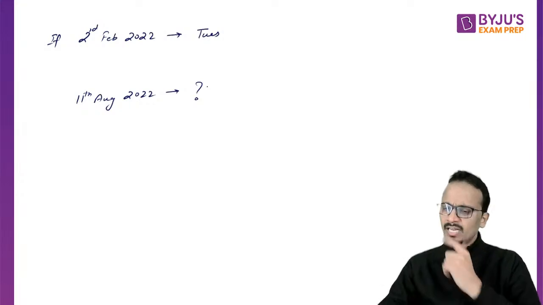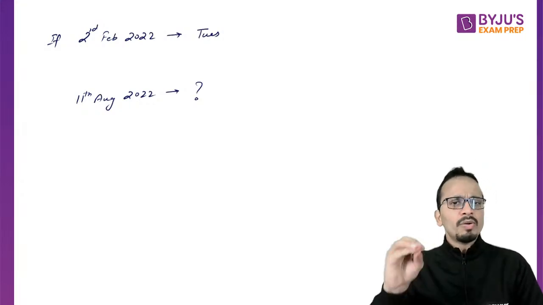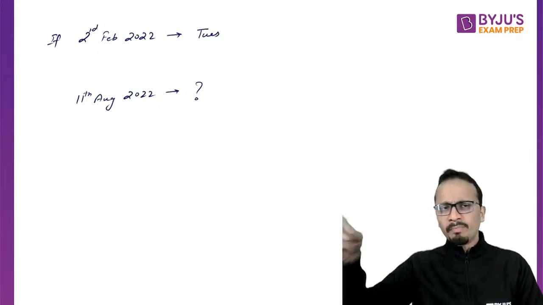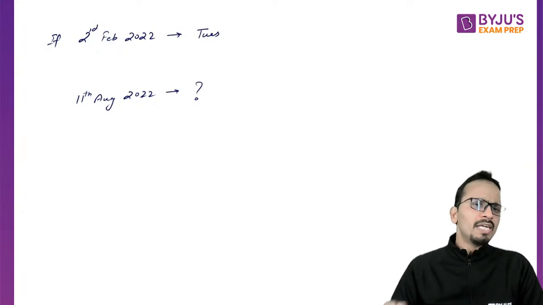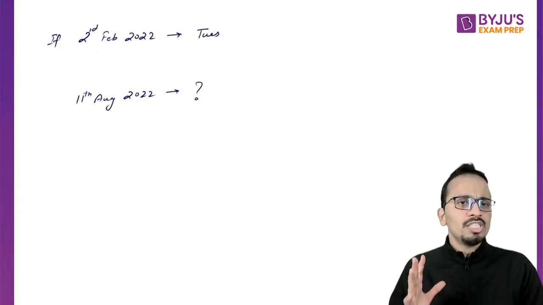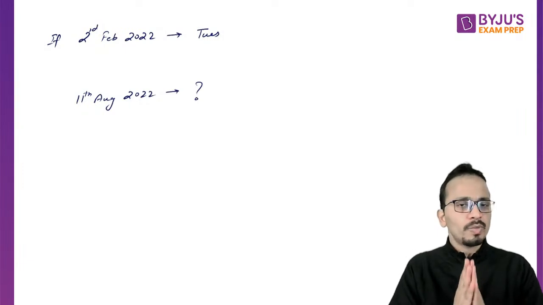I have taken a very basic question from calendars. 2nd February 2022 is given as a Tuesday. It may or may not be the actual day. We have to find out the day on 11th of August 2022.